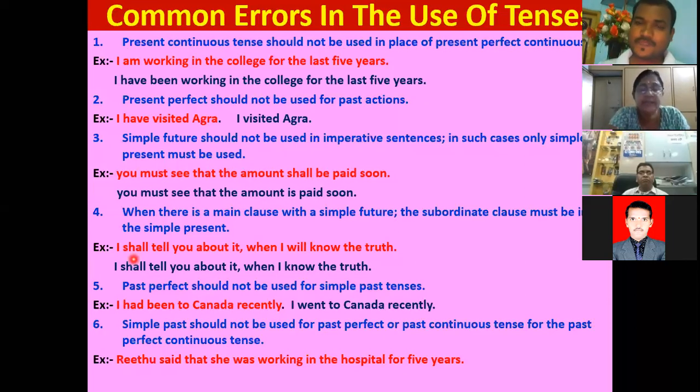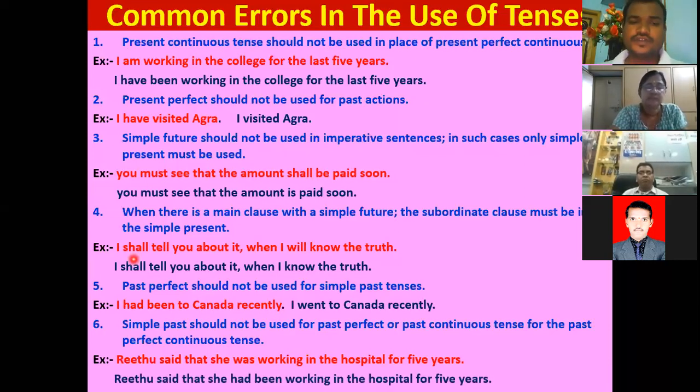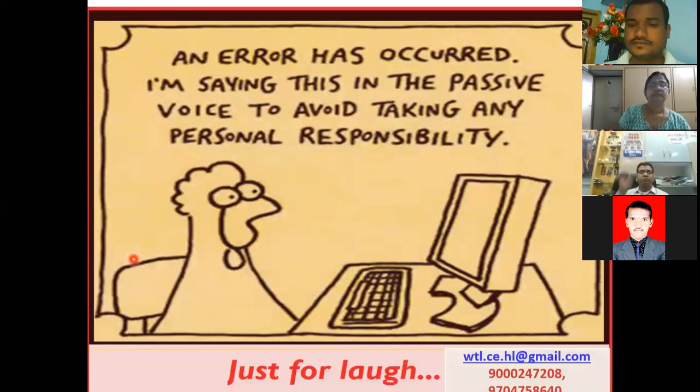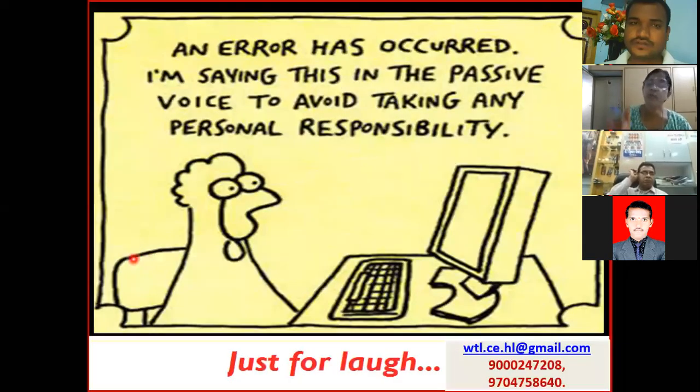She had been. Exactly. We should never use simple past to indicate past perfect, past perfect continuous, or past continuous. So, "Ritu said that she had been working in the hospital for 5 years." Clear? Any doubt? While doing it now, you will become more clear.